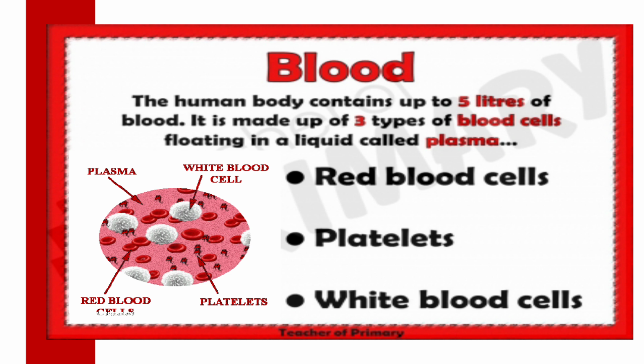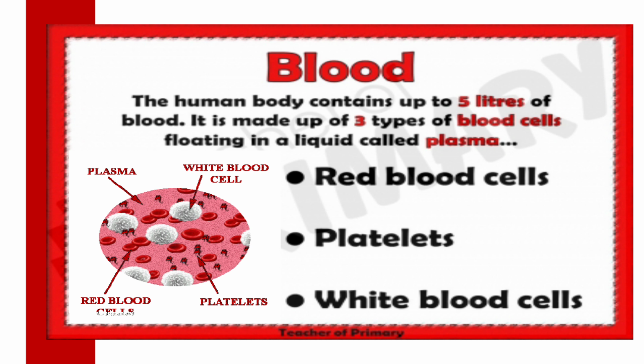Now our circulatory system is made up of different components. We have discussed the heart. Now we will discuss blood. The human body contains up to 5 liters of blood. It is made up of 3 types of blood cells floating in a liquid called plasma.